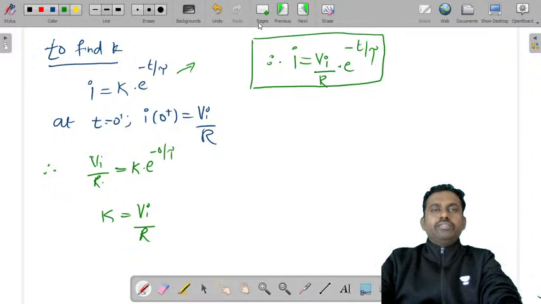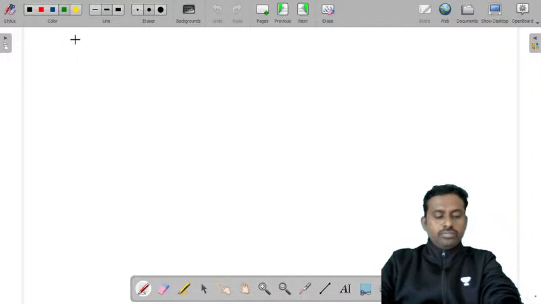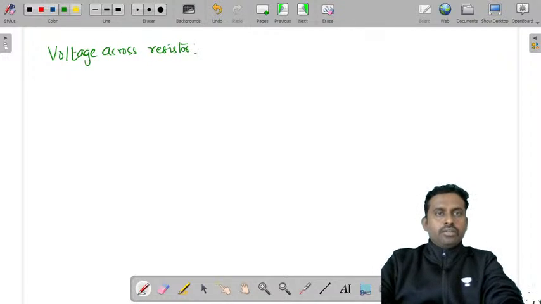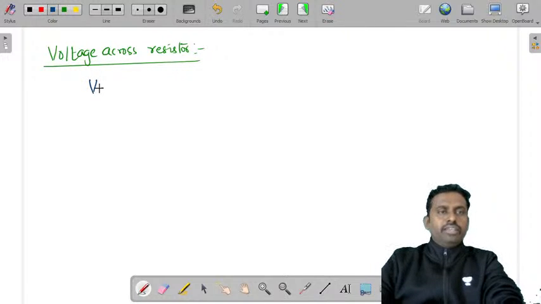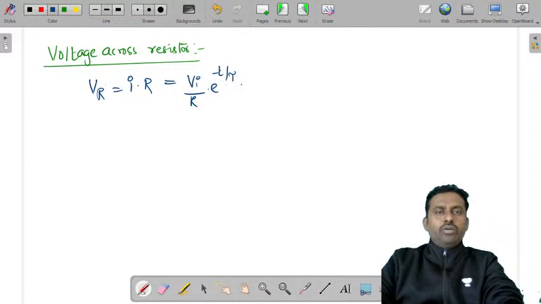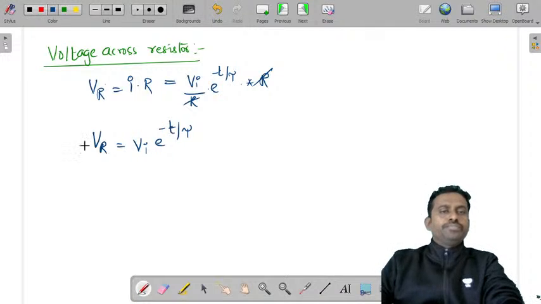Now let us try to find the value of the voltage across the resistor. What is the voltage across the resistor? VR is equal to I into R. What is the I value? Vi by R into e power minus t by tau into R. So R and R will get cancelled. VR is equal to Vi into e power minus t by tau. So this is the voltage across the resistor.